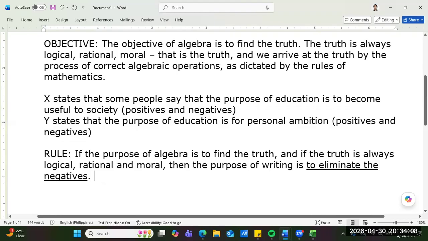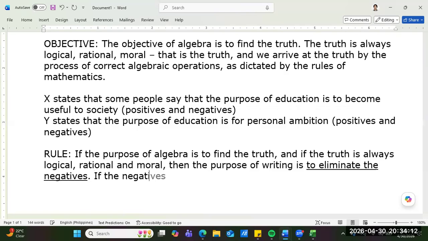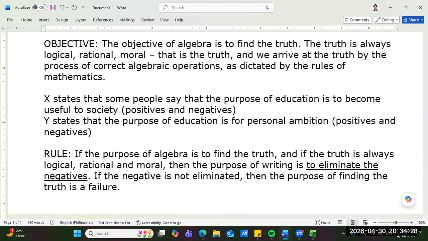So, if the negative is not eliminated, then the purpose of finding the truth is a failure. Okay, guys. Do you now follow? Do you understand?